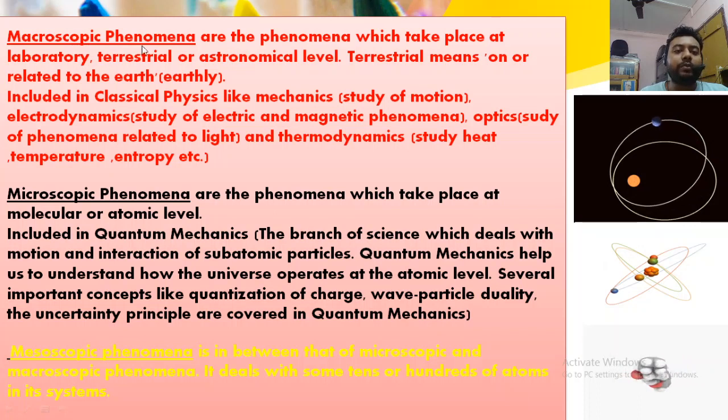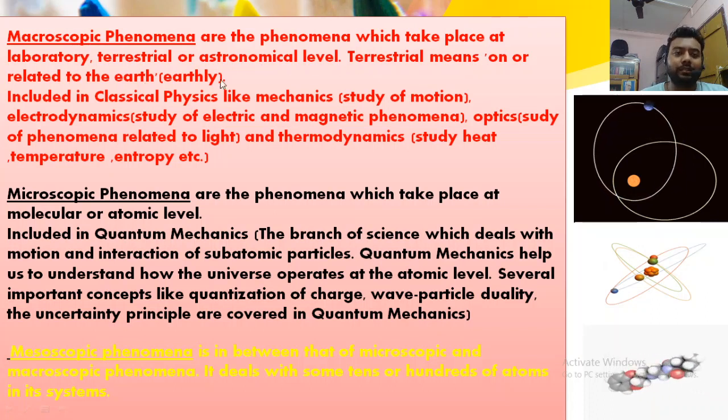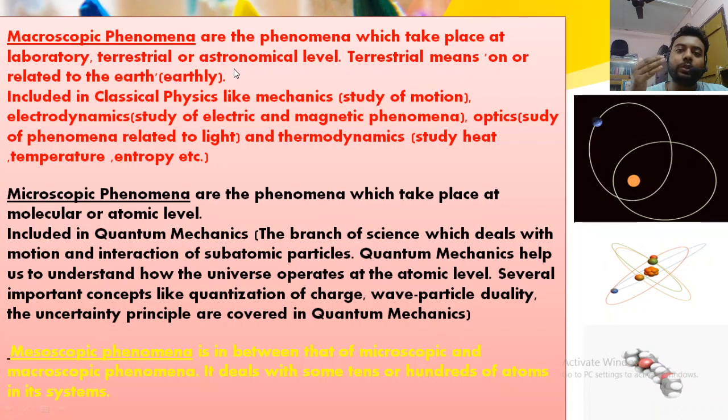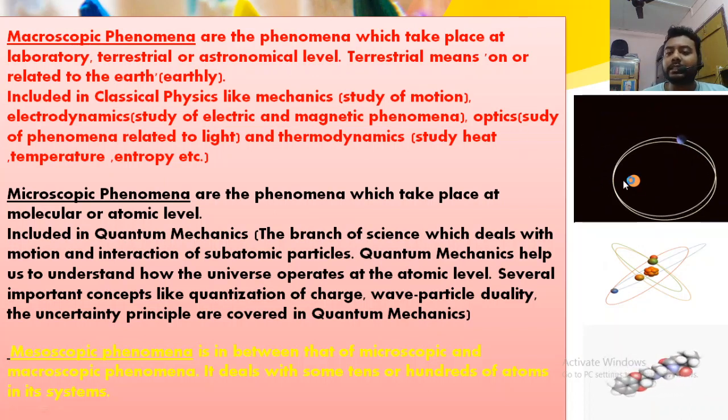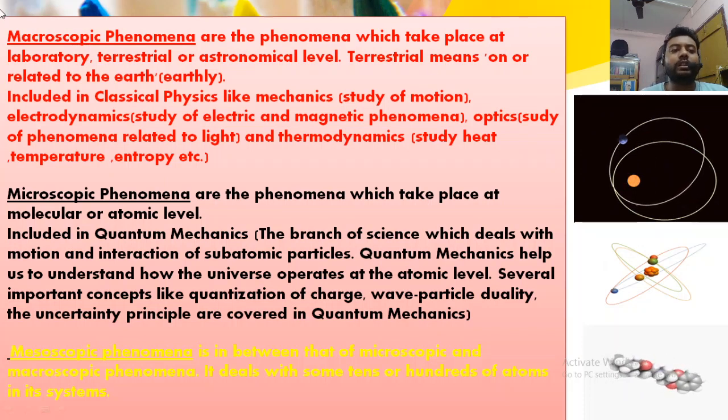What is macroscopic phenomena? Macroscopic, in the sense of large in scale, refers to phenomena which take place at a laboratory, terrestrial and astronomical level. Terrestrial means on or related to the earth. So macroscopic means we can see with the naked eye. For example, this is the sun and this is the earth rotating around it. We can notice it with the naked eye, so these large objects are called macroscopic objects.